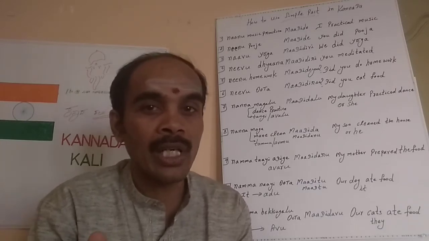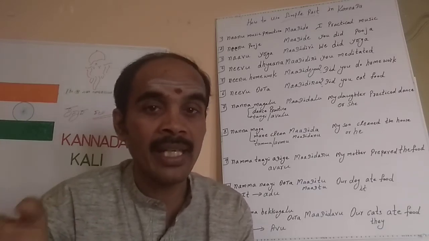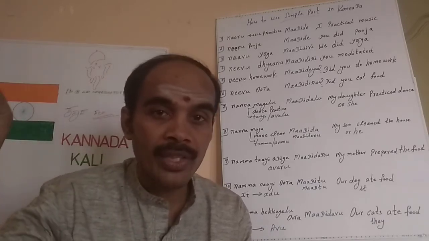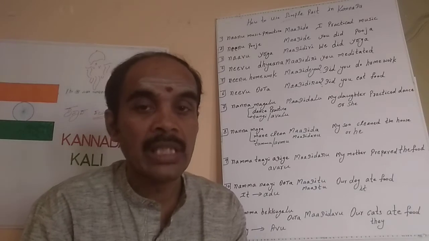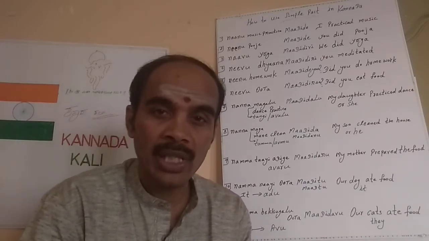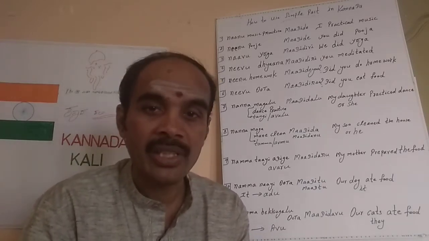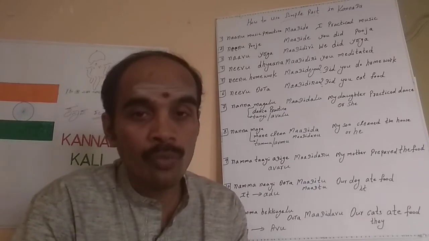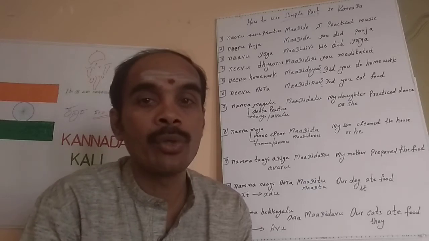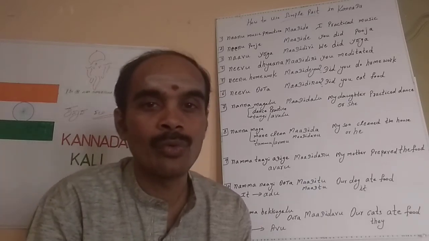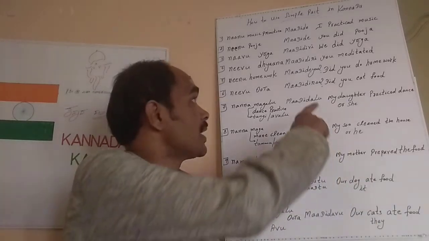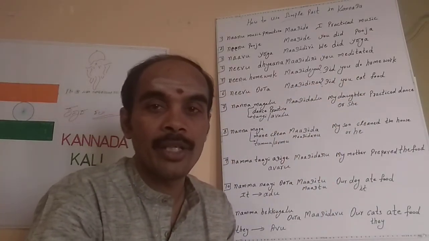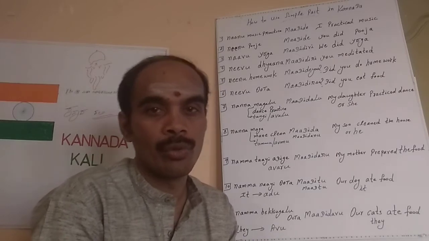We know already the Y double A and R double A we use normally for the questions, even in the future and the present continuous. So here ನೀನು ಯೋಗ ಮಾಡಿದೆಯಾ is nothing but did you do yoga? ನೀನು homework ಮಾಡಿದೆಯಾ? Did you complete your homework or did you do your homework?